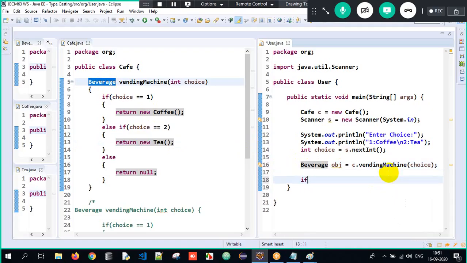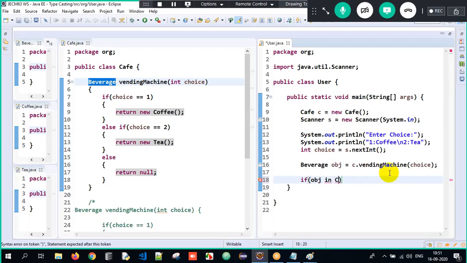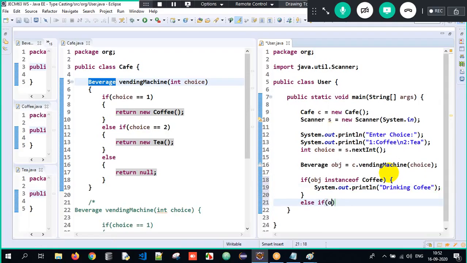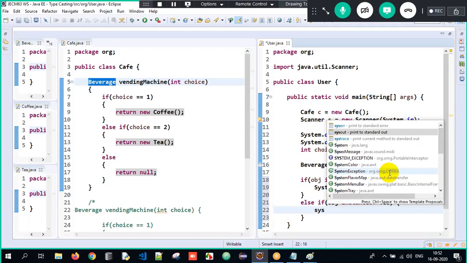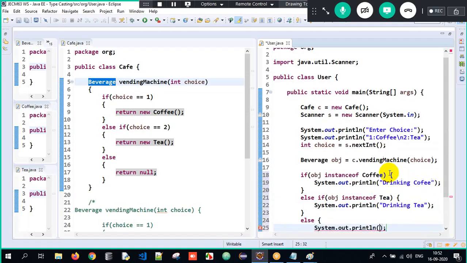Okay, so now here I'll check if obj instanceof Coffee, sys out drinking coffee here. Else if obj instanceof Tea over here, I am supposed to write okay drinking tea. Else I'll just write invalid choice here. See, it works fine.